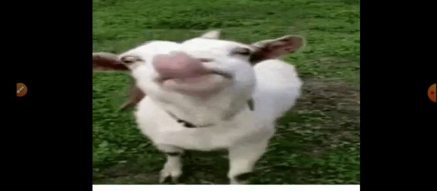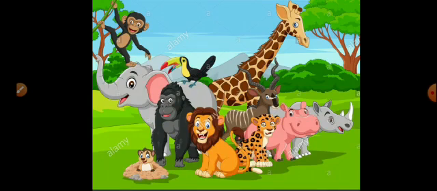Listen here, children. We always see domestic animals around us. Yes or no? Which animals do we see around us? Domestic animals like cat, dog, goat, cow, etc. But to see the wild animals, we visit the zoo. Okay, generally we see the domestic animals around us and wild animals will be in the forest.